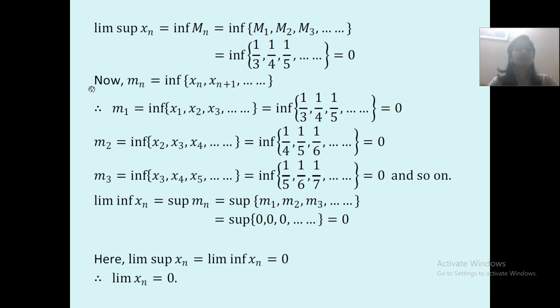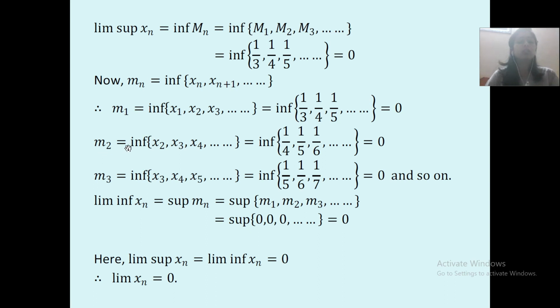Now, mn is equal to infimum of xn comma xn plus 1 and so on. Instead of n, keep its value over here. Let us take n as 1. So this will be infimum of x1, x2, x3 and so on. You will substitute and you will get this sequence, which is equal to infimum of 1 upon 3, 1 upon 4, 1 upon 5 and so on. So the infimum of this is 0.